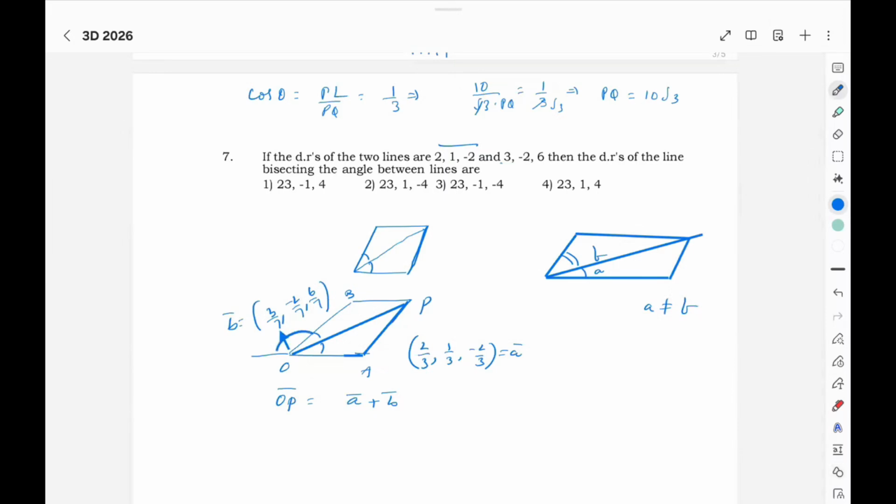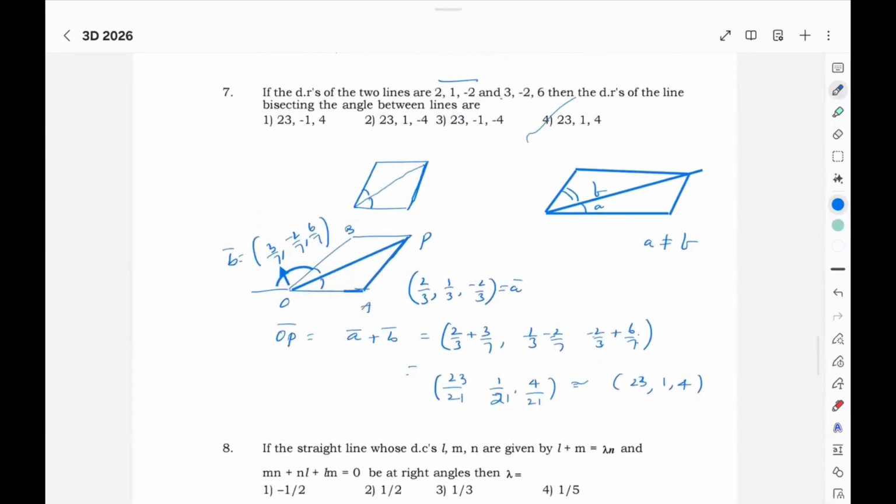So here you can get 2 by 3 plus 3 by 7, 1 by 3 minus 2 by 7, minus 2 by 3 plus 6 by 7. These are only DRs. So here it is 14 plus 9, 7 minus 6, minus 14 plus 18. Anyhow, DRs are proportional. So 23, 1, 4 is the answer.